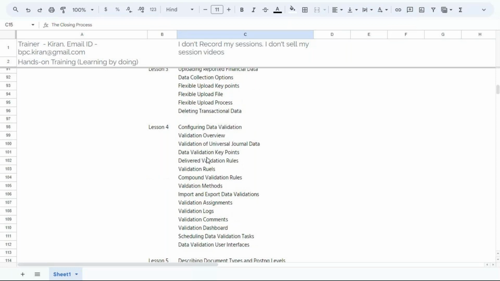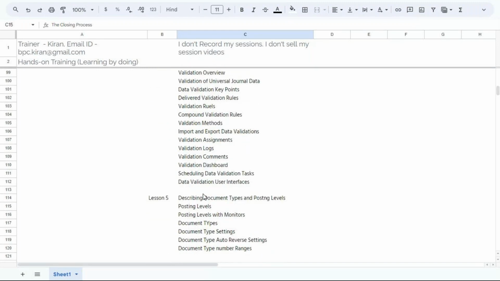Validations, the data validations: whether your assets plus liabilities plus equity equal zero or not, whether your net income is calculated and posted to retained earnings or not. We are going to create validations, execute those validations, and check whether the data quality is good or not. And also we are going to understand document types and posting levels.